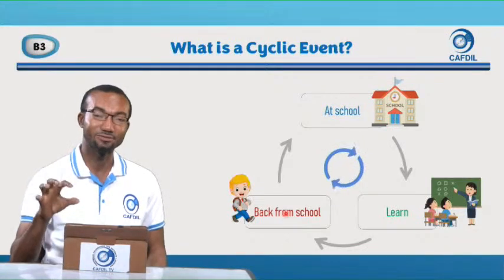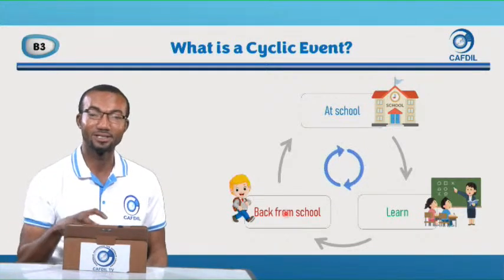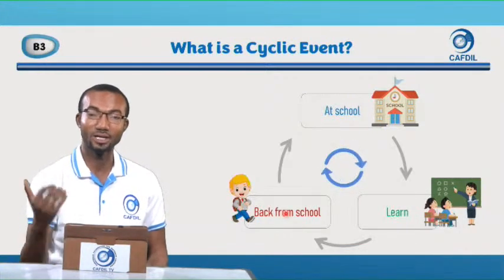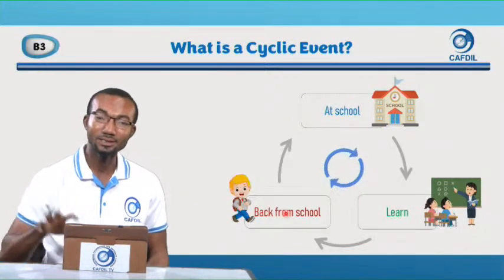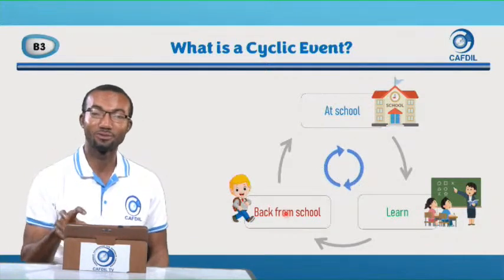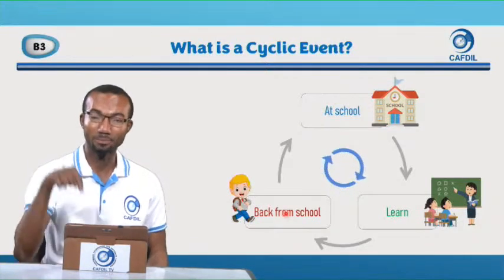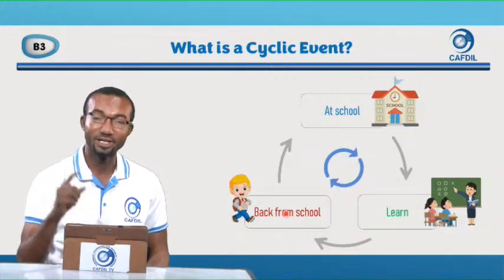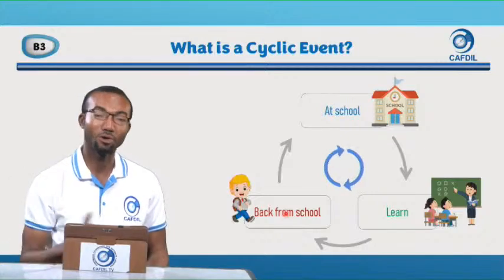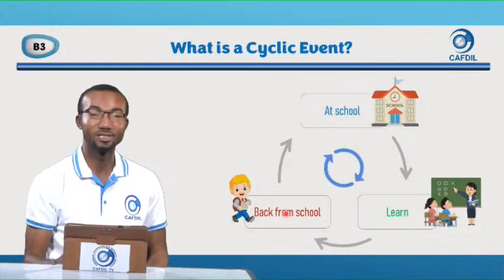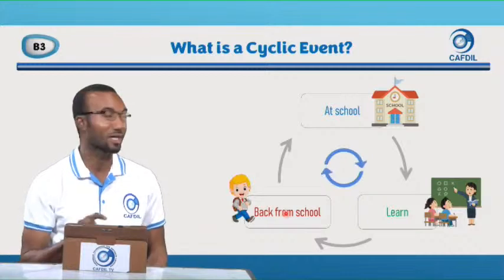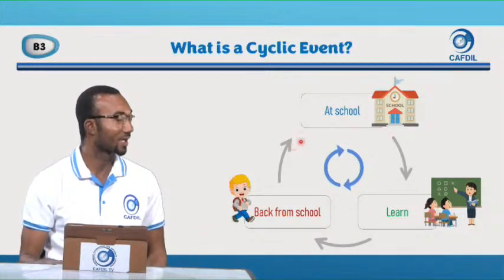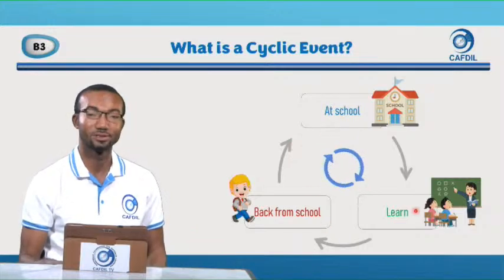There are certain events in our environment that happen every day, the same way we go to school, learn, and come back from school again. There are certain natural things in our environment that are cyclic. They happen every day. They start again, happen every day, and it continues till we all one day leave this earth. So that is what we call cyclic. It goes around like this. It happens and then comes back to the starting point. Good.